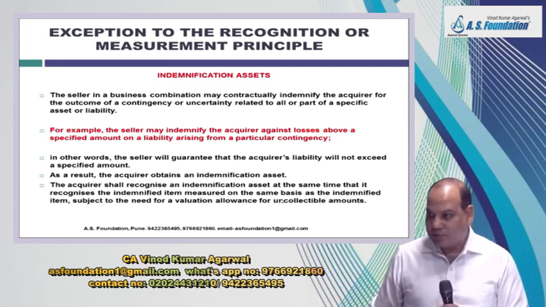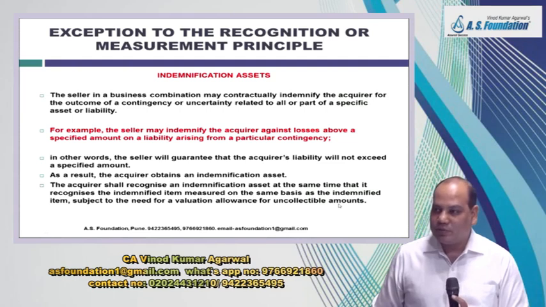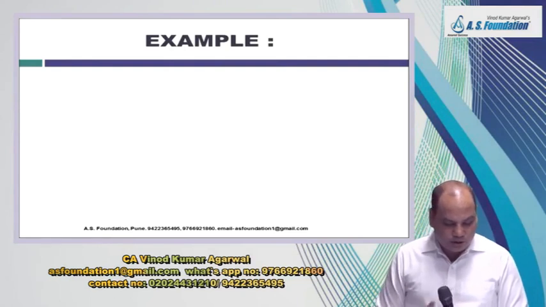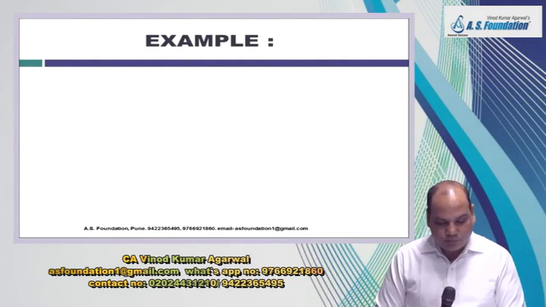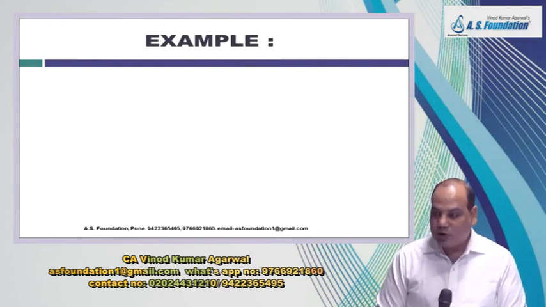The same basis as the indemnified item. Mostly both will be at fair value, subject to the need for a valuation allowance for uncollectible amount. Later on, suppose you think that this party may not pay, then you can make a valuation allowance for uncollectible amount. This is again a theory part. Normally questions will not be based on this portion as far as the valuation allowance is concerned.